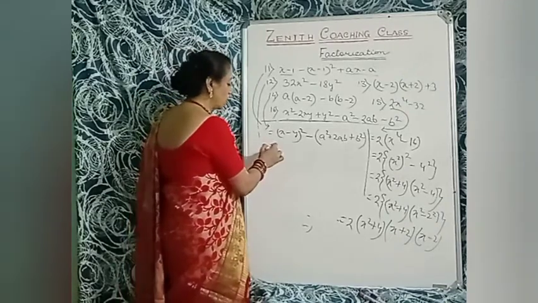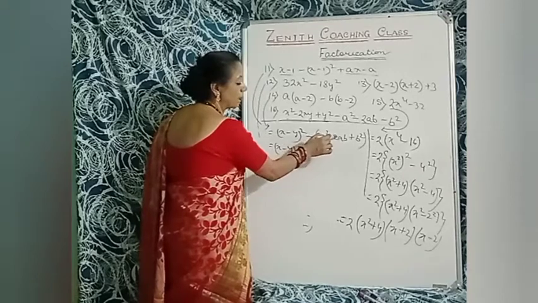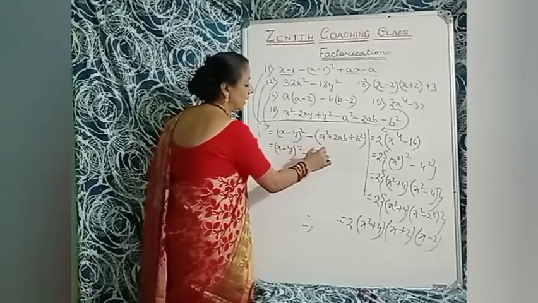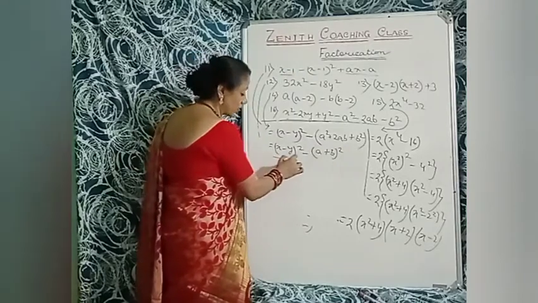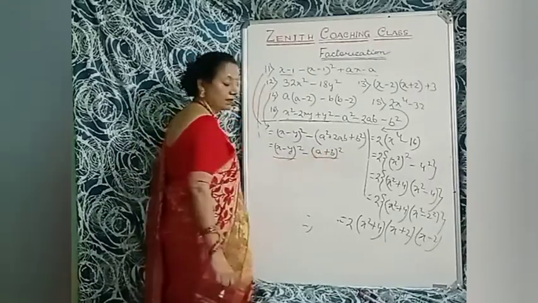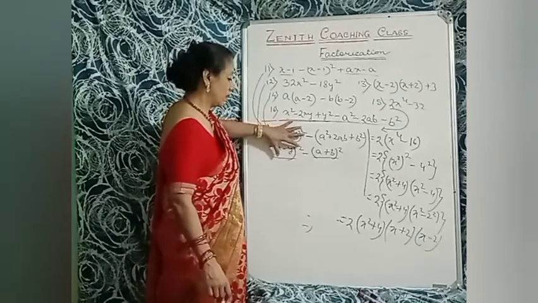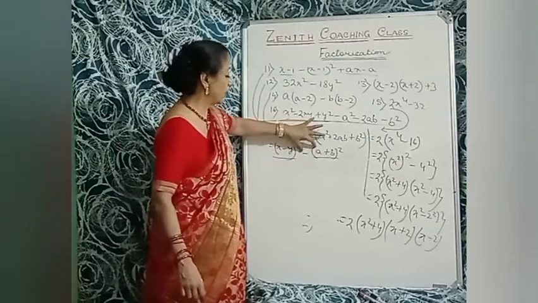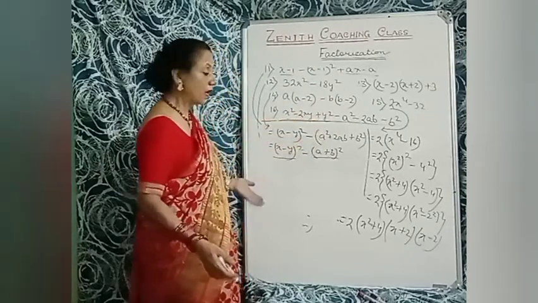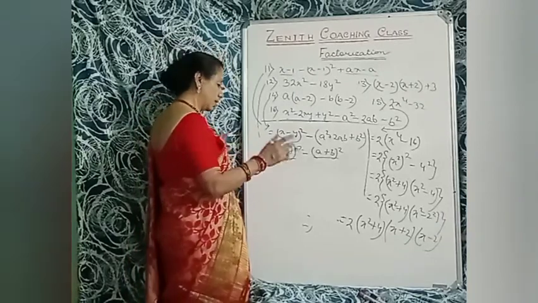Okay. So x minus y whole square minus a square plus 2ab plus b square. That is a plus b whole square. Now it is a square minus b square. Understood the sum? x minus y whole square is a square, minus a plus b whole square is b square. So a square minus b square. So what is the formula? a square minus b square equals a plus b multiplied by a minus b.